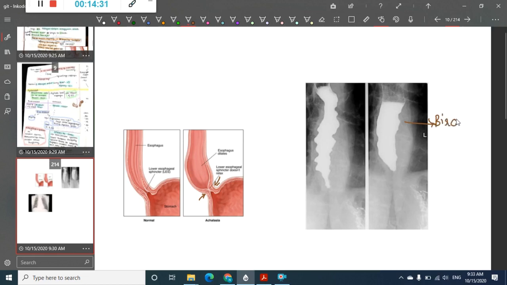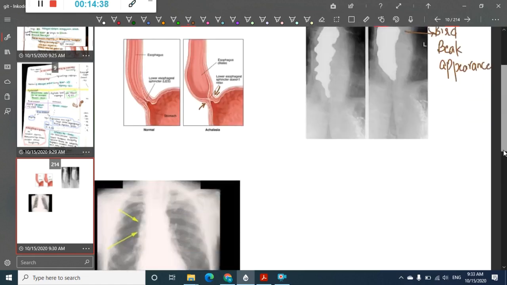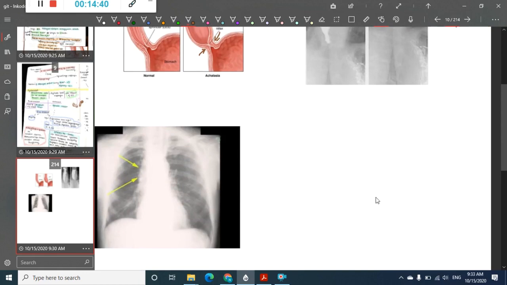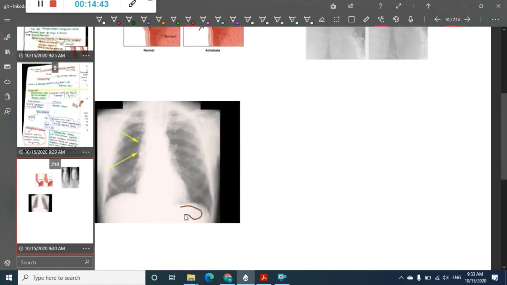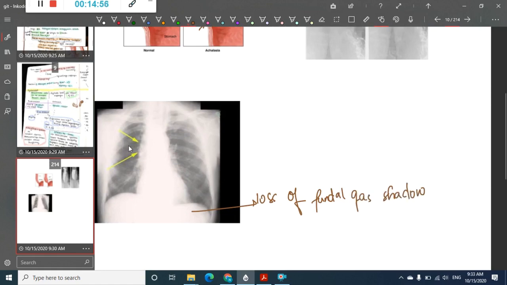Normally in the fundus there should be a gas shadow, but here there is loss of fundal gas shadow. And here you can also see widening. Okay.